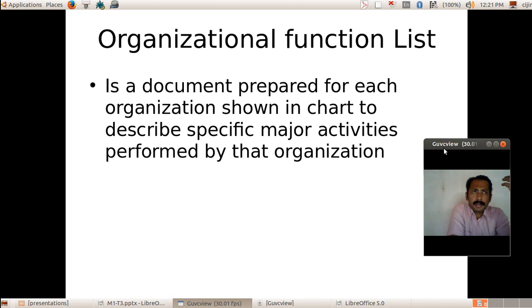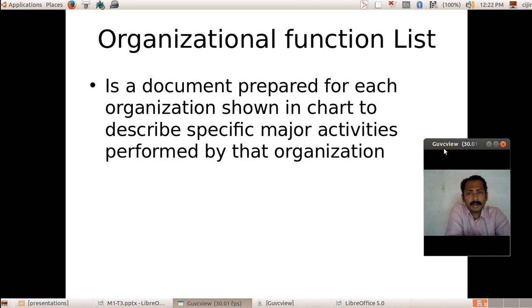So there can be an administrative officer in main. Then there can be different section officers at the same level. Under the section officers there can be different supervisors, and under them different clerks. Each level has its own responsibilities, and the activities to be done at each level should be clearly defined and documented for the smooth operation of the organization.